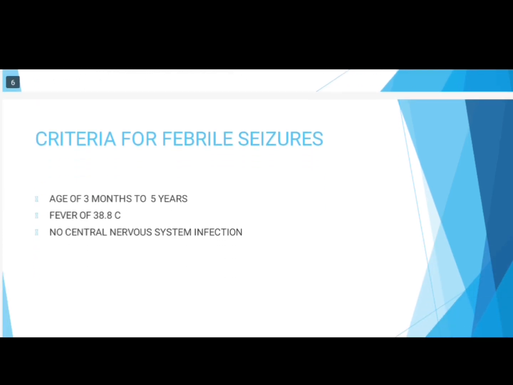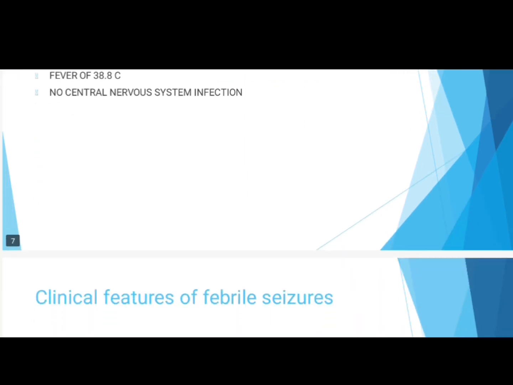So what is the criteria for febrile seizures? The age of the patient should be between 3 months to 5 years, and there should be fever of 38.8 degrees Celsius, and there should not be any central nervous system infection. If there is any suspicion of central nervous system infection, then it will never be called febrile seizures.